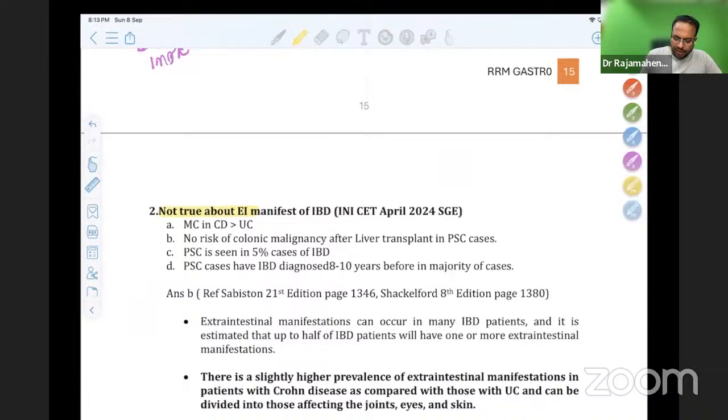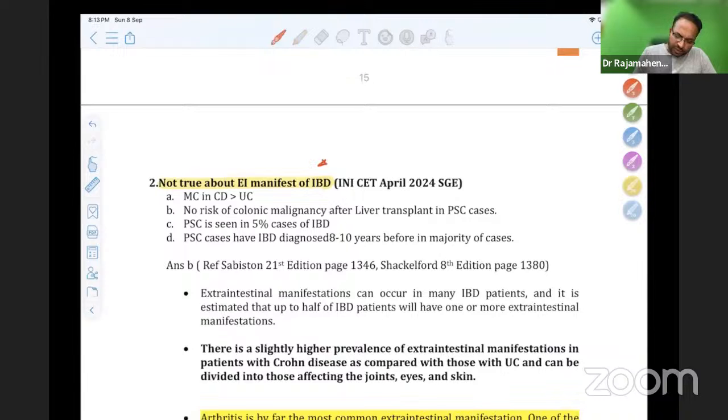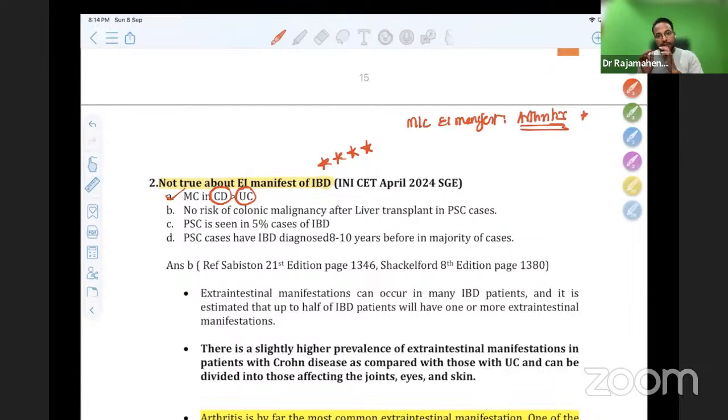Not true about extraintestinal manifestations of inflammatory bowel disease. So please remember, this is most common in Crohn's disease than ulcerative colitis. That is 100% true. Can you tell me what is the most common extraintestinal manifestation? It is arthritis. This is what Sabiston says. Better to read this topic from Sabiston.